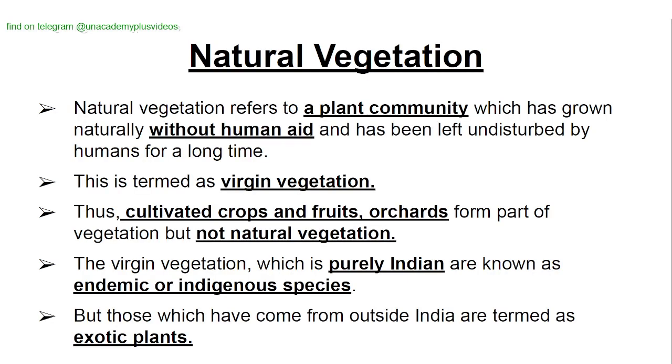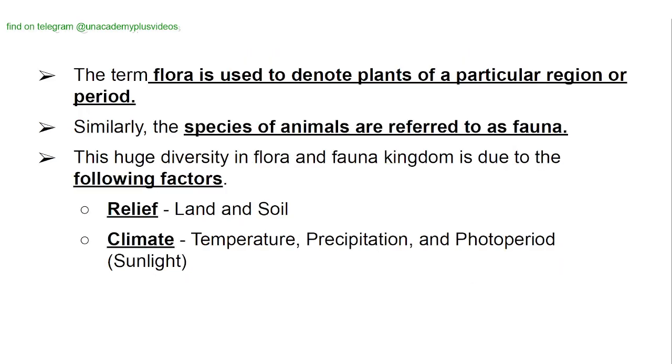Natural vegetation in India. Natural vegetation refers to a plant community which has grown naturally without human aid and has been left undisturbed by humans for a long time. This is termed virgin vegetation. Thus, cultivated crops and fruit orchards form part of the vegetation but not the natural vegetation. The virgin vegetation which is purely Indian is known as endemic or indigenous species, but those which have come from outside India are termed exotic plants.